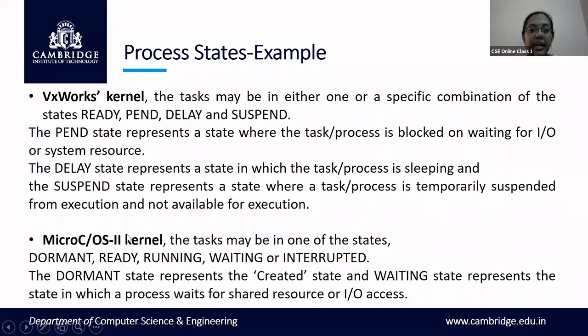The second example is the Micro C/OS-II operating system kernel. This kernel also makes use of 5 different process states: dormant, ready, running, waiting, and interrupted. Dormant is like the created state. Just as you have the created state in your operating system, in the same fashion you have the dormant state.